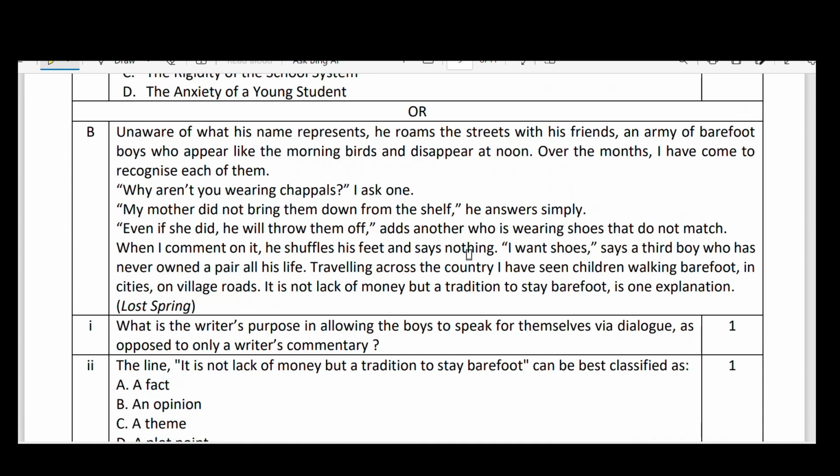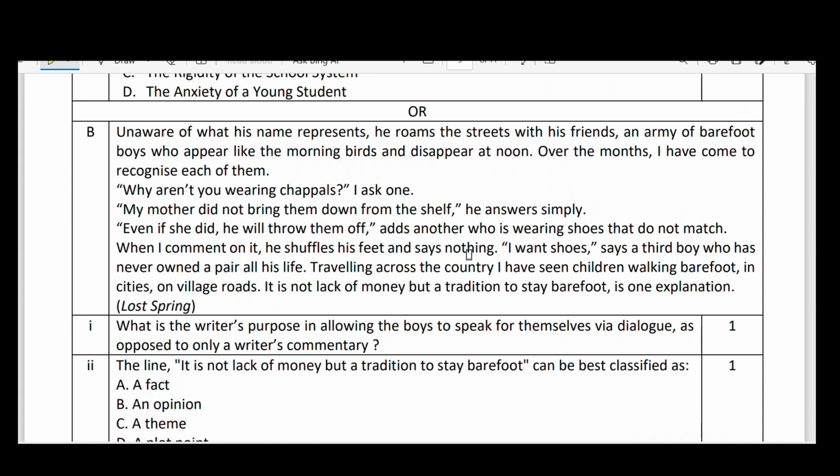"Why aren't you wearing chappals?" I asked one. "My mother did not bring them down from the shelf," he answers simply. "Even if she did, he will throw them off," adds another one, who is wearing shoes that do not match. One shoe red color, one shoe green color. When she commented on it, he shuffles his feet and says nothing. "I want shoes," says a third boy who has never owned a pair all his life.